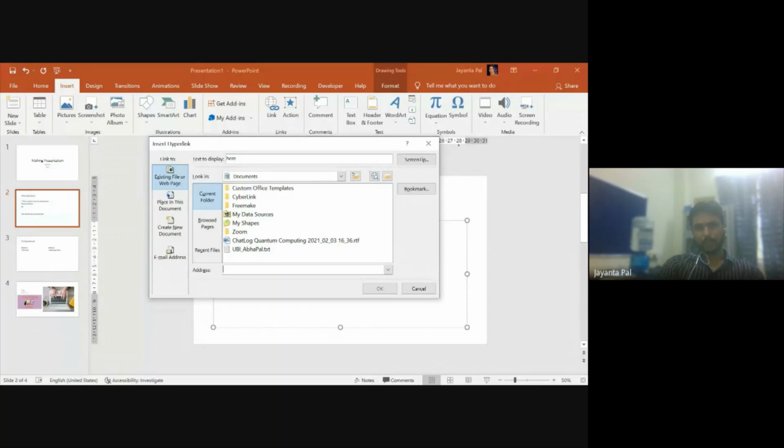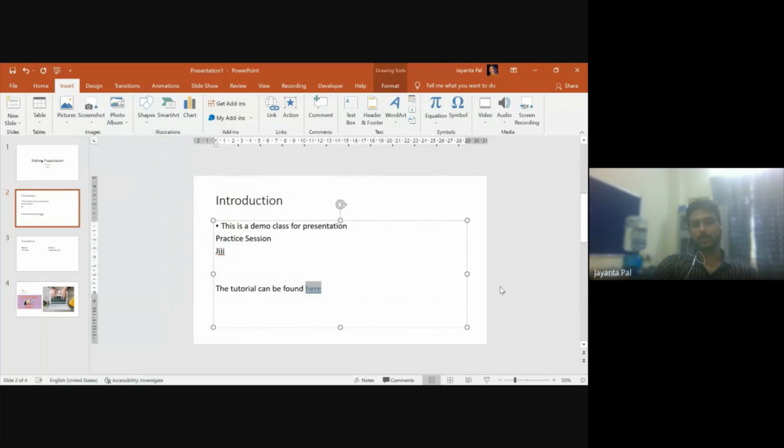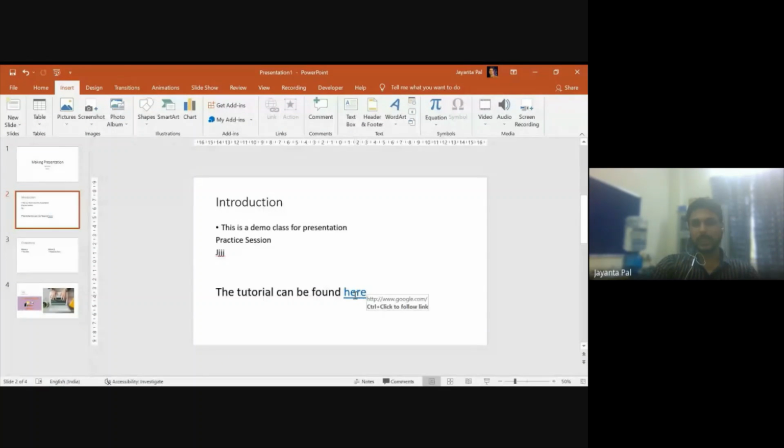Either you can choose a particular file from your computer, so that whenever someone clicks on that text or link, that file will appear, or simply you can write an address, google.com. It will open google.com, simple. You can notice here that a link has been created.